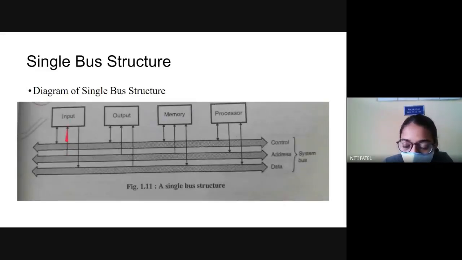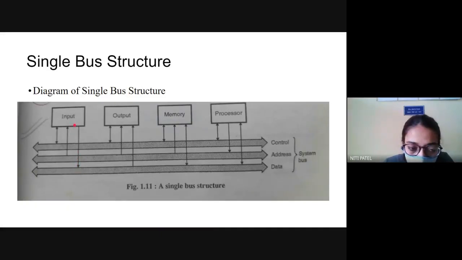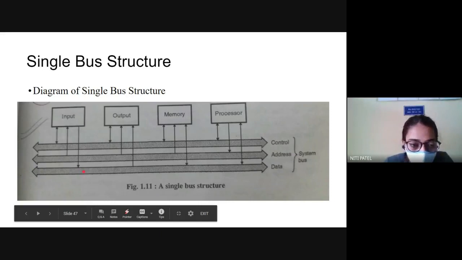It cannot take anything from input. If you see data, again data is unidirectional. That means input devices give the data on the data bus. No data is going to the input, because we can only give from input, we cannot take anything from input. That is how it is connected. So from the input, you have unidirection to the data bus.